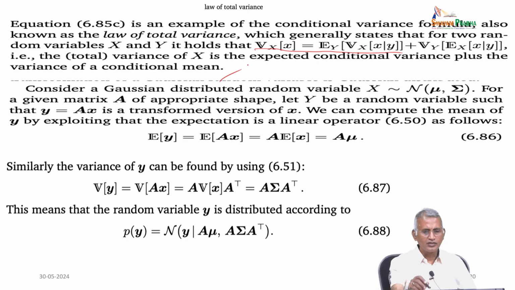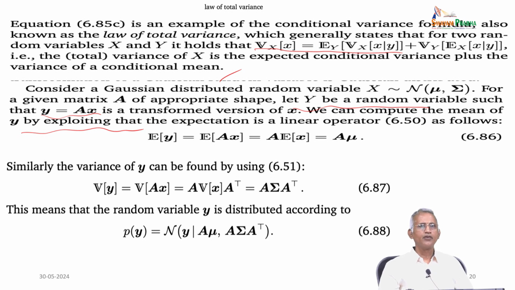Consider a Gaussian distributed random variable x, N of mu comma sigma, for a given matrix A of appropriate shape. Let y be the random variable such that y equals Ax, a transformed version of x. Now we compute the mean of y, exploiting that the expectation is a linear operator. It follows that E of y equals the expectation of Ax, equal to A times E of x, equal to A mu.